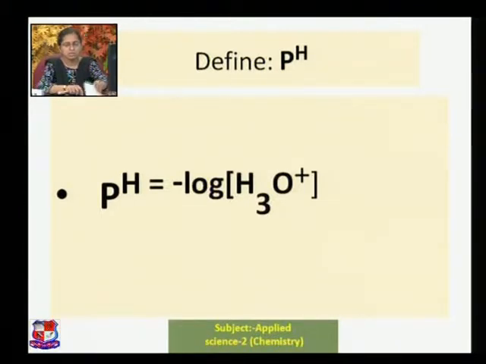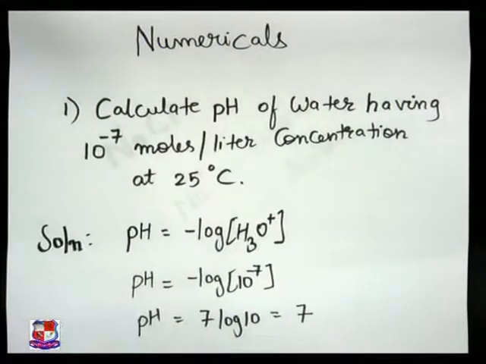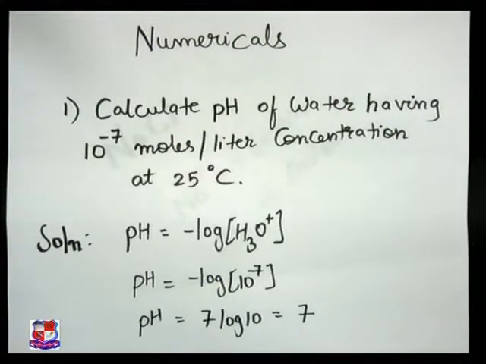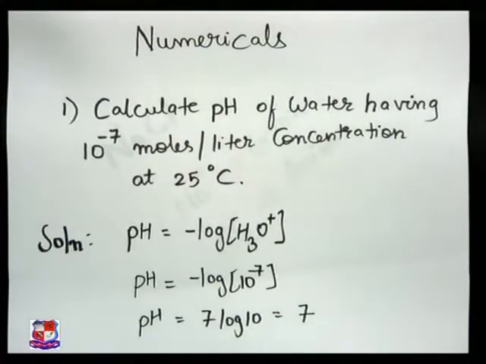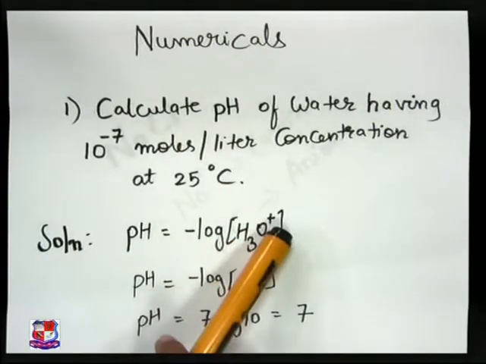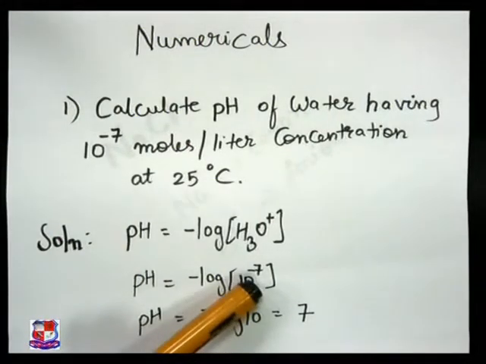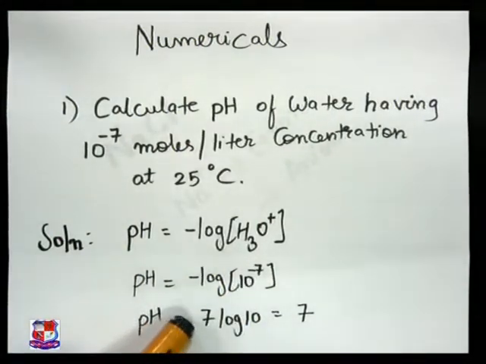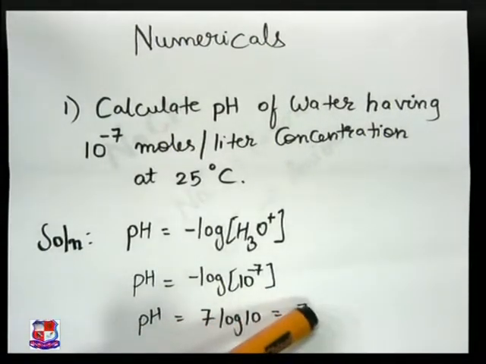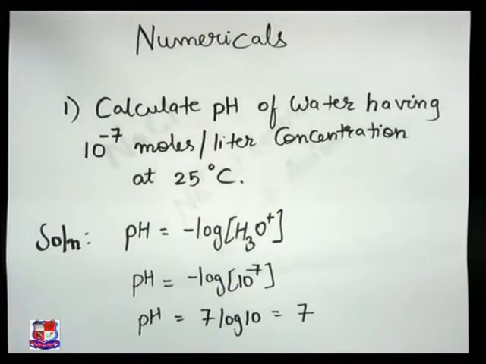Now we have also seen the numericals for that, as given here. You can see that we have calculated the numericals. Calculate the pH of water having 10 to the power minus 7 moles per liter concentration at 25 degrees Celsius. According to this formula, that is pH equals minus log of H3O plus ion concentration, we are aware that the concentration of H3O plus ions is 10 to the power minus 7. So you can write pH equal to 7 log 10, that is equal to 7. So this is the definition that is useful to calculate the pH of our water or any other solvent.